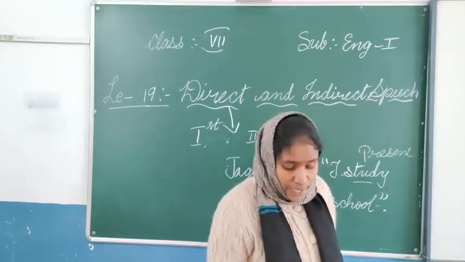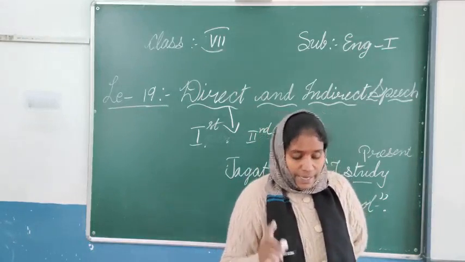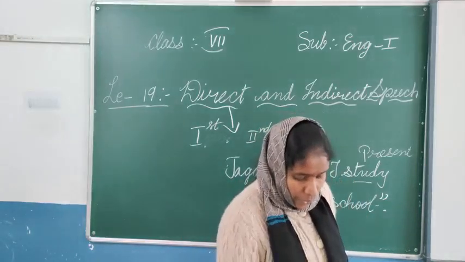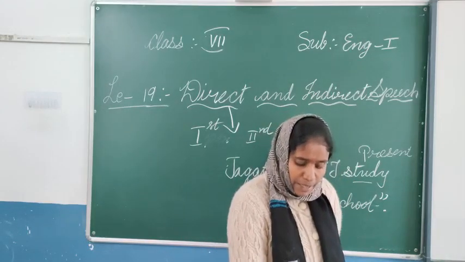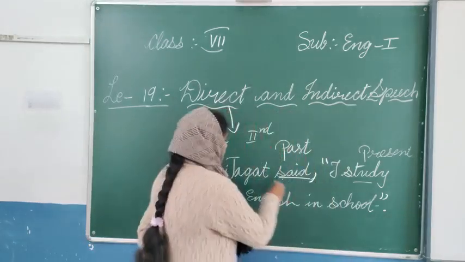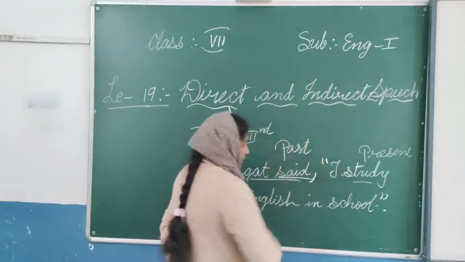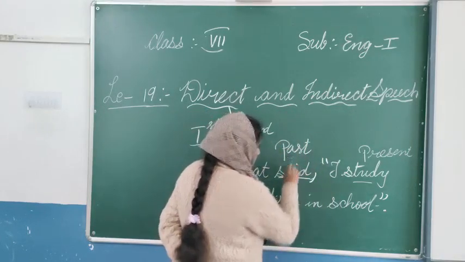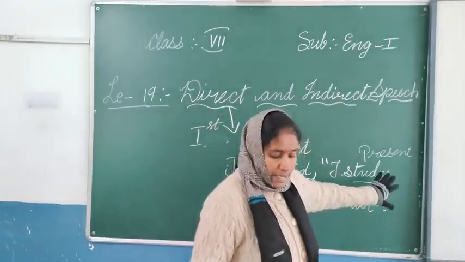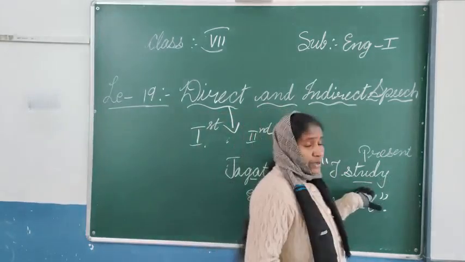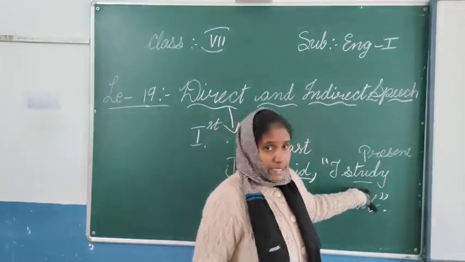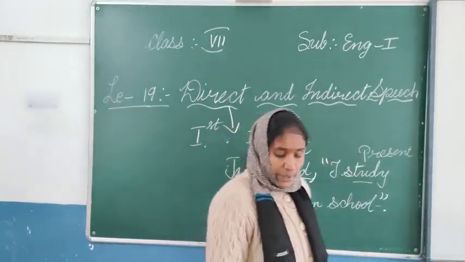The next one: there can be two different tenses in a single sentence. In the following example, the introducing or reporting verb is in the simple past, while the quoted speech verb is in the simple present. Here the verb is in past tense, and here it is in present tense. I did not write studied; I have written simple present, study.